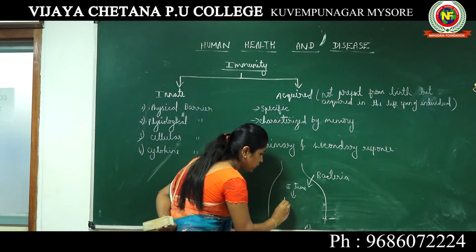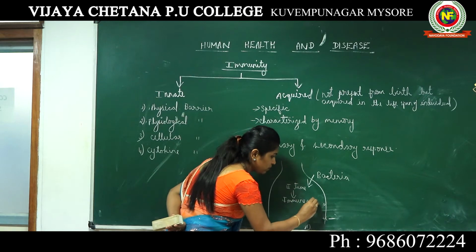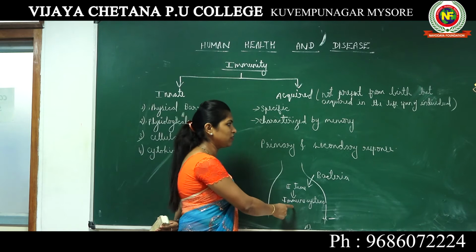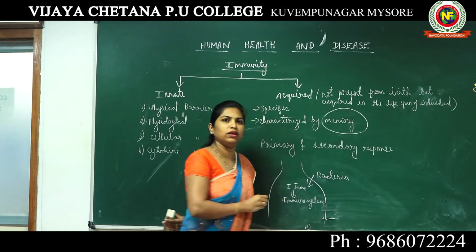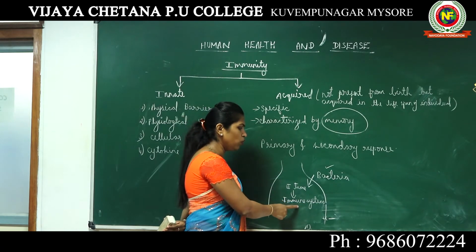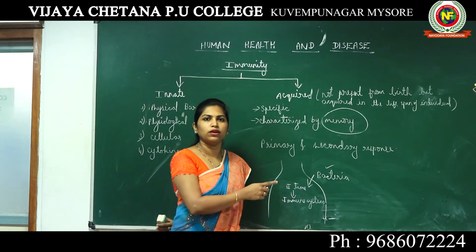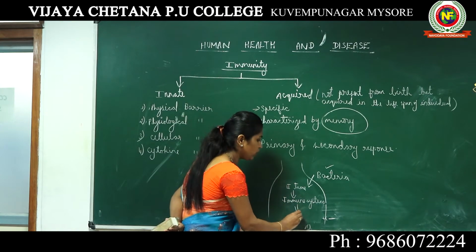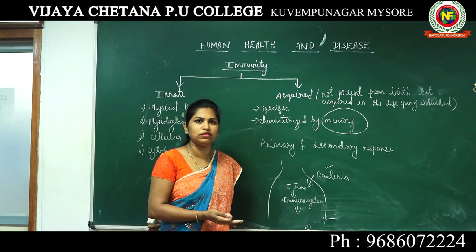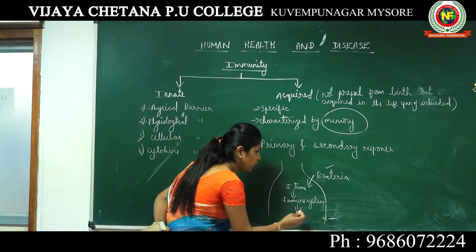So what happens? Your immune system has this memory of this particular bacteria. Your immune system knows this bacteria has attacked me already 1 year ago, and your immune system knows what type of response has to be produced. And the immune system produces that particular response.